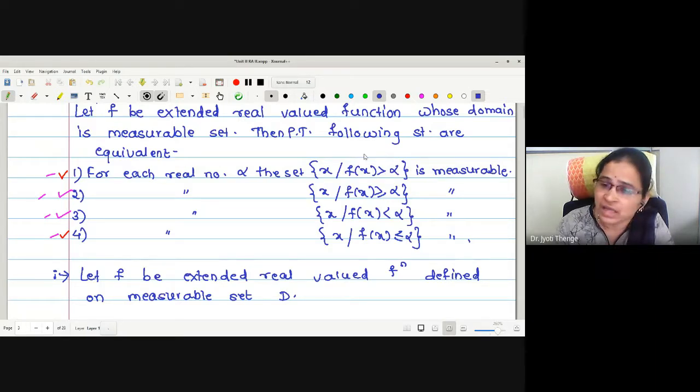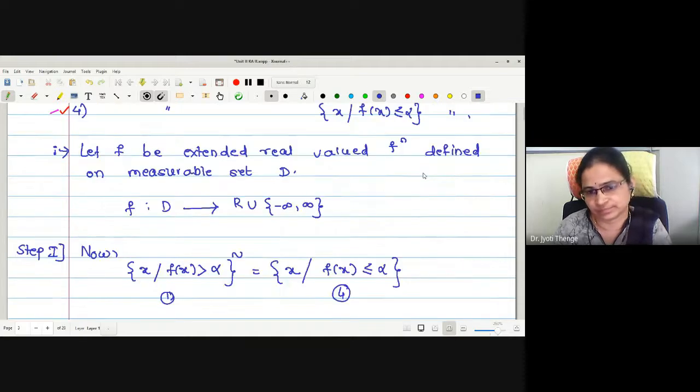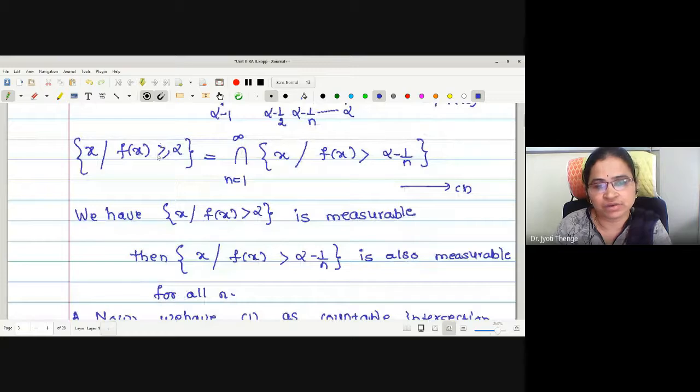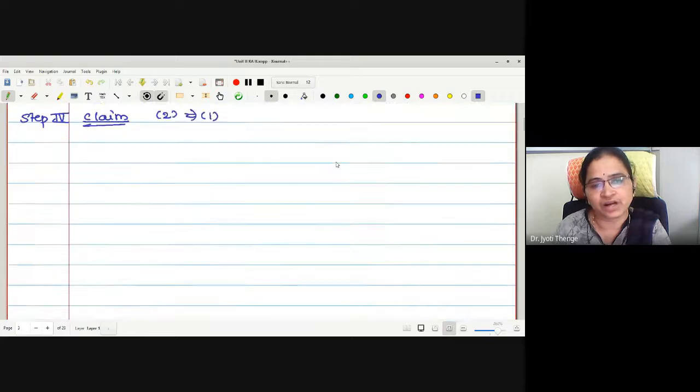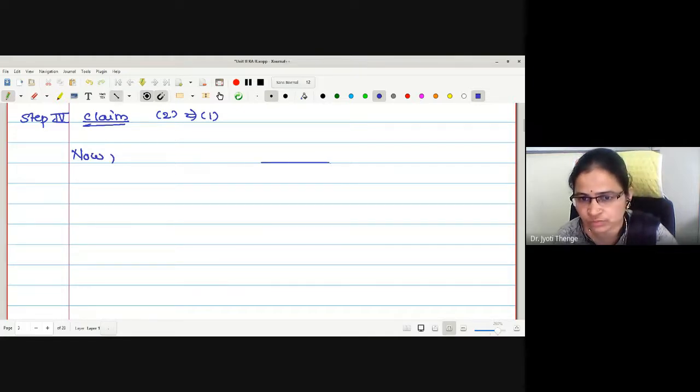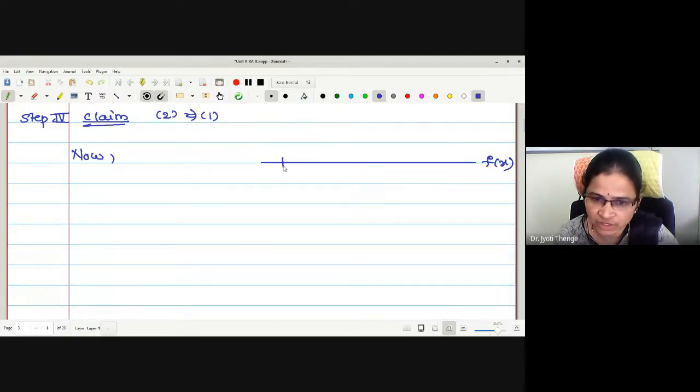Now we will write f of x strictly greater than alpha in terms of f of x greater equal by something. As of here we have written greater equal by alpha as an intersection of strictly greater than by something. Now again, what we were going to do, this is my f of x line, somewhere here it is say alpha.